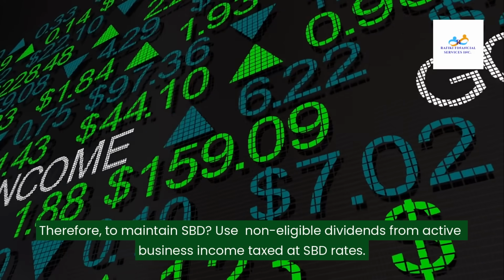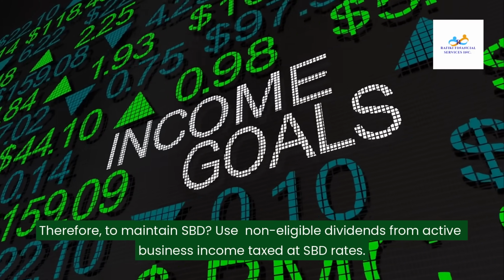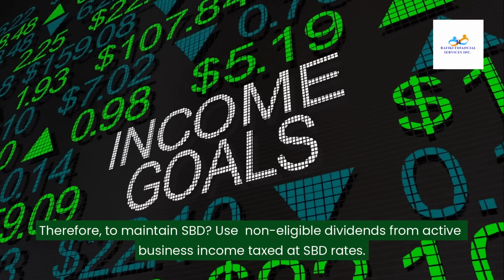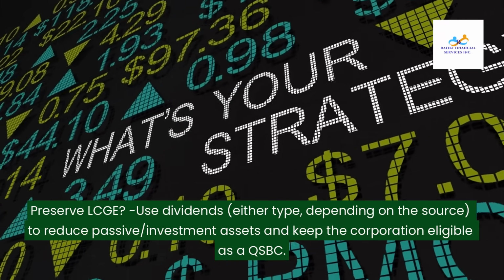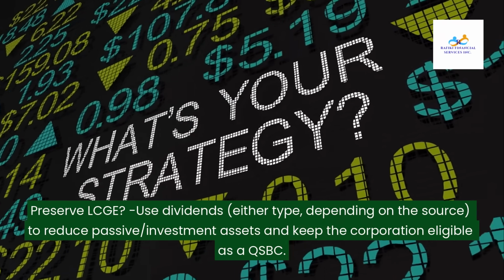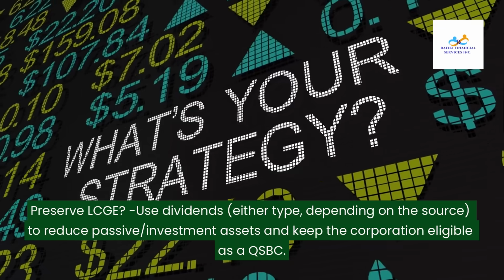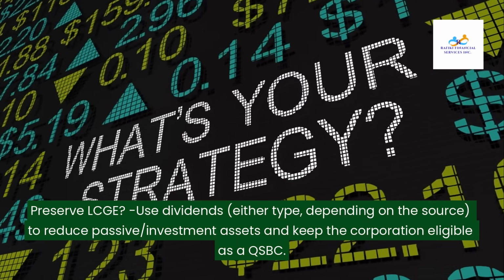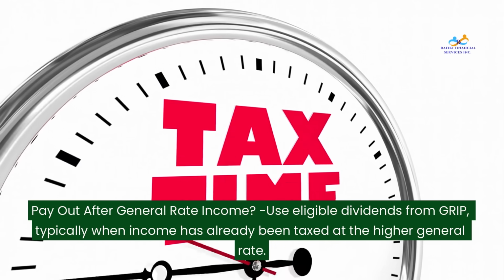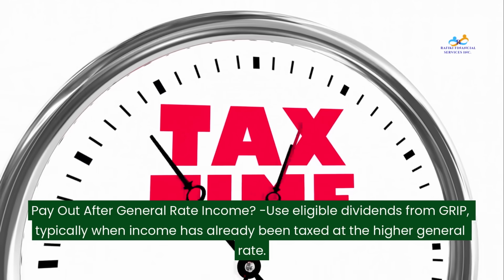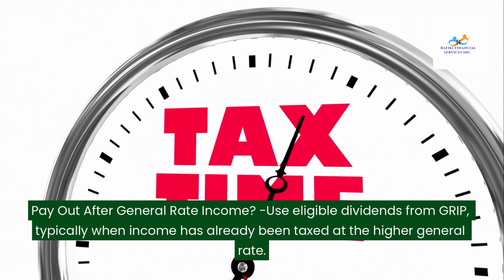Therefore, to maintain SBD, use non-eligible dividends from active business income taxed at SBD rates. To preserve the LCGE, use dividends, either type, depending on the source, to reduce passive or investment assets and keep the corporation eligible as a QSBC. To pay out after general rate income, use eligible dividends from GRIP, typically when income has already been taxed at the higher general rate.